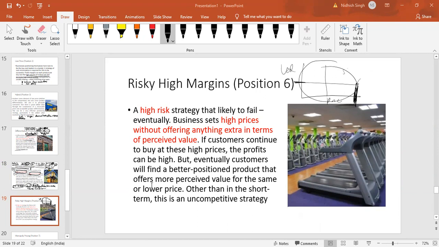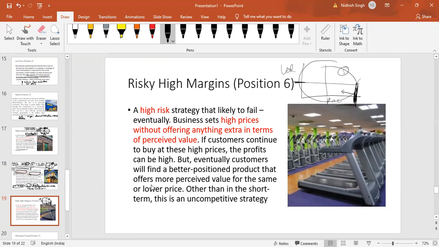Because this strategy is not offering anything extra with regard to perceived value. You can see the perceived value is average. Price is highest. So the customer will discover a better positioned service or product which has more perceived value. So either the customer will try to do what? If they are paying this much, they will slightly move here and will switch to 5.